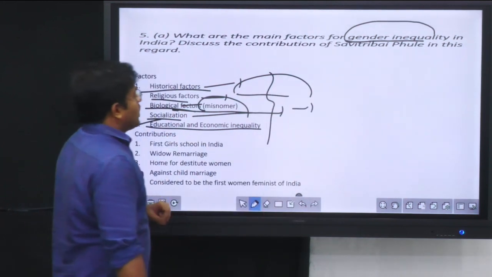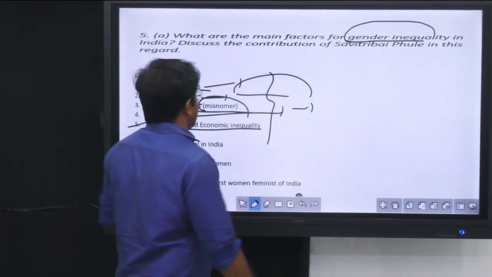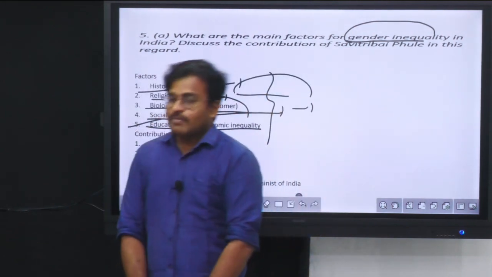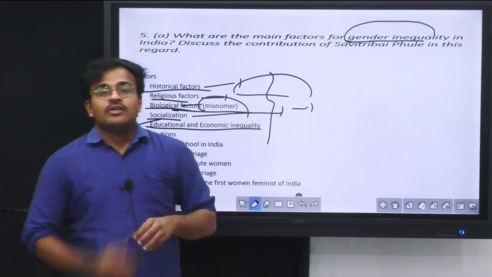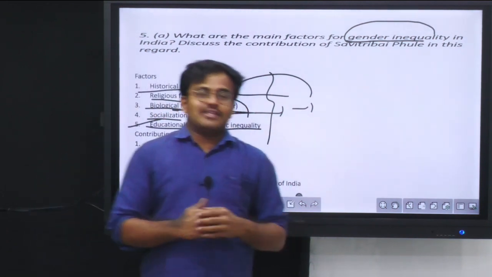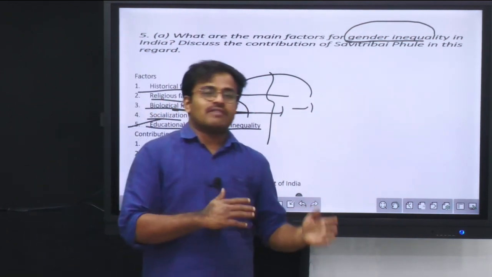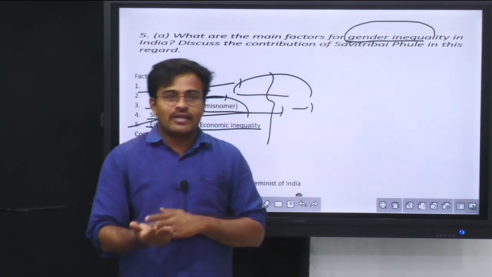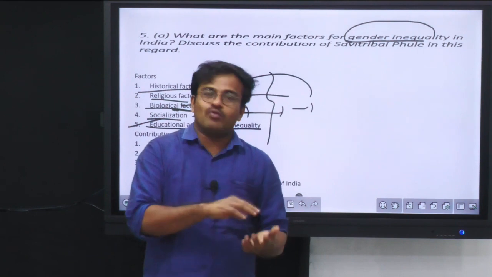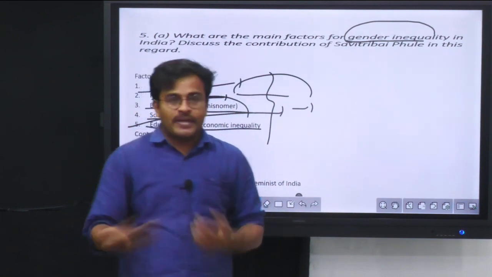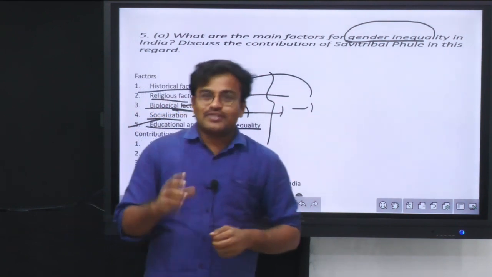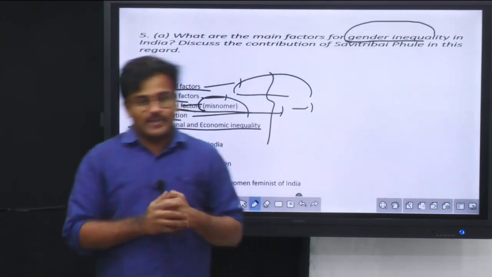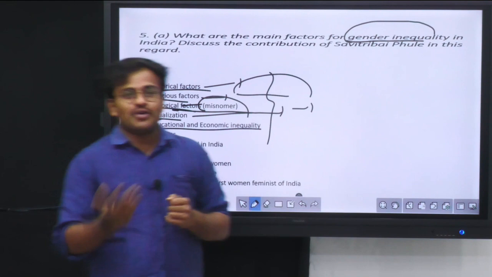Second part of the question is what? Discuss the contribution of Savitribai Phule in this regard. What did Savitribai Phule do? Don't introduce this answer by saying that Savitribai Phule is the wife of Jyotiba Phule. Because again, you are bringing in the same concept of gender inequality, wherein you are attaching the identity of a woman to that of her husband. Savitribai Phule has to be considered as an independent personality without any attribution to her husband. So this thing you should not do ideally.